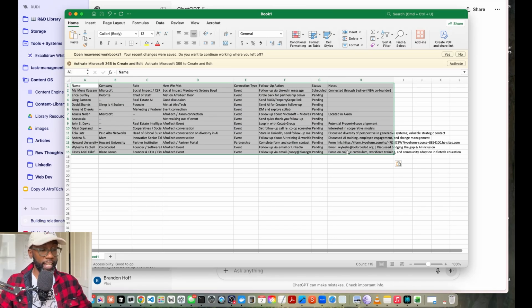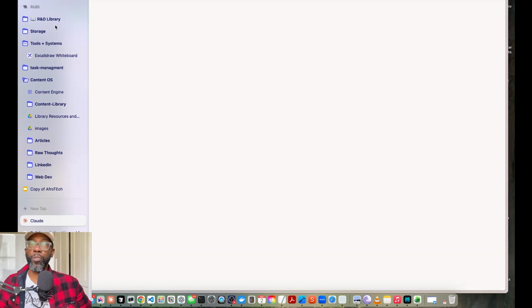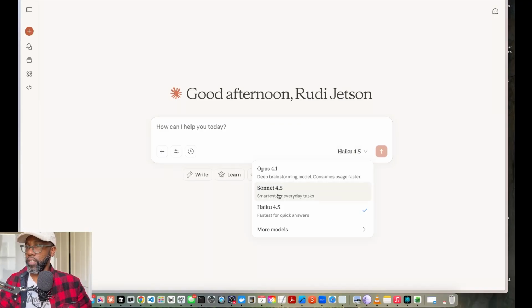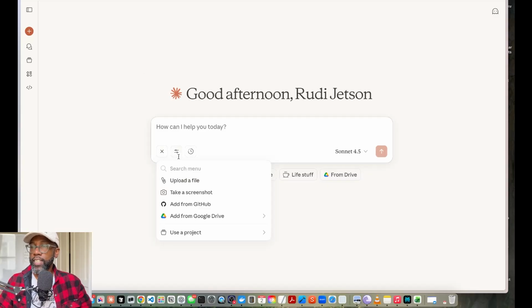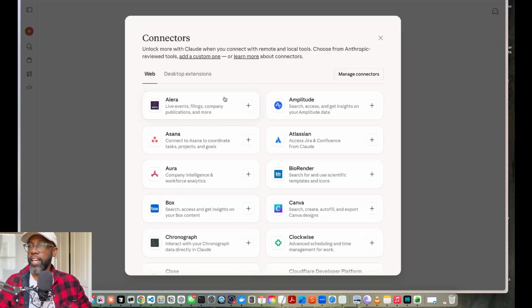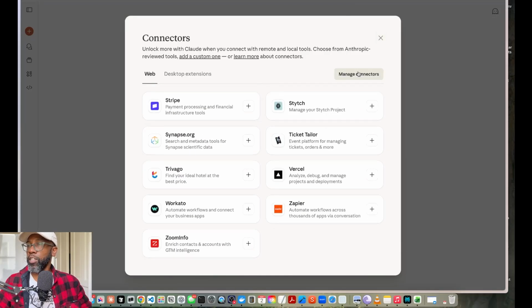I have all these contacts. I'm going to take these contacts, go into Claude, and then I'm going to show you how you can begin to set up your MCP. And so we're going to put on Sonnet for this case. And so inside of here, if you go into your connectors, you see this contacts CRM. This is the MCP server that I built to be able to manage the contacts for my CRM. And so I'm going to add connectors, and there's plenty of different types of connectors here that exist. And we're going to manage connectors.